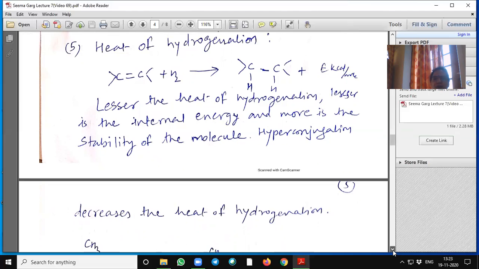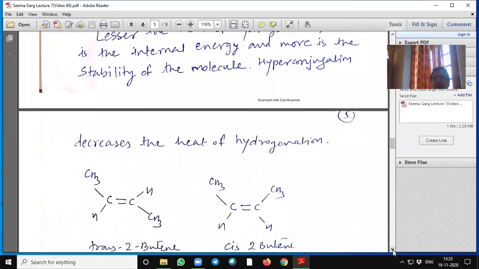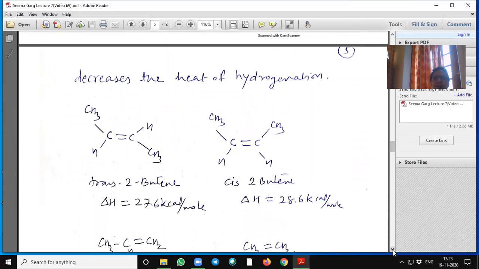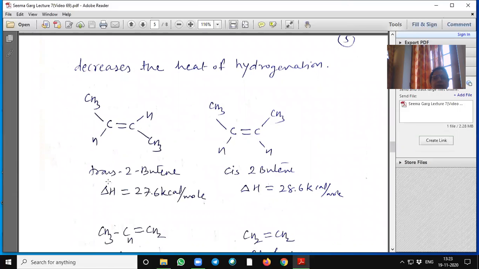So hyperconjugation decreases the heat of hydrogenation energy. See here, trans-2-butene has a heat of hydrogenation of 27.6 kilocalorie per mole, whereas cis-2-butene is higher at 28.6. So cis-2-butene is less stable compared to trans-2-butene.